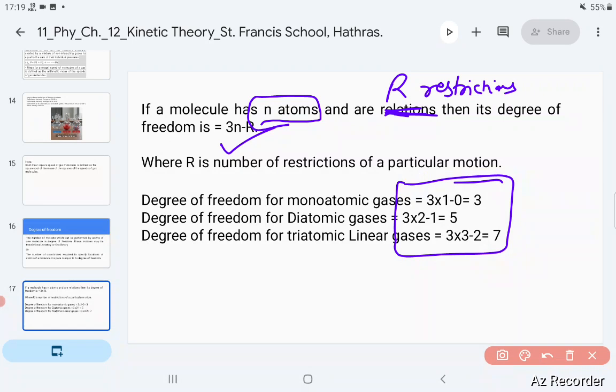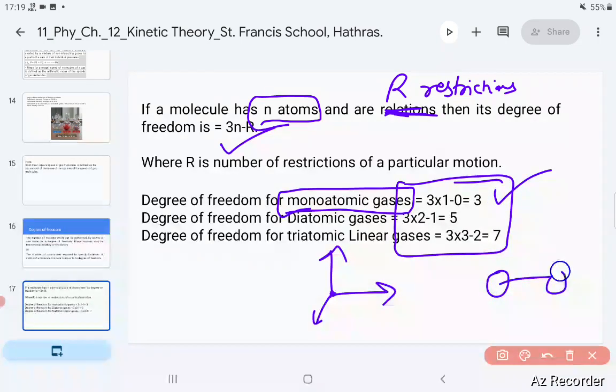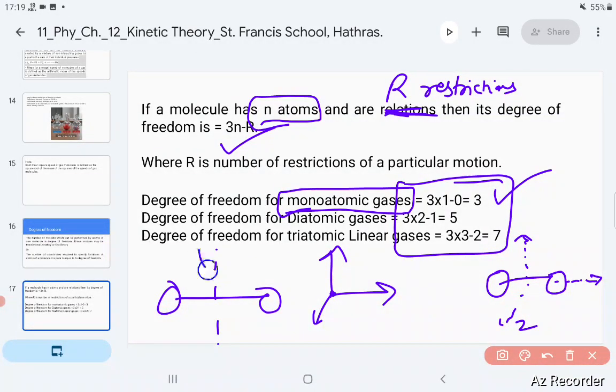understand that if you are having a monoatomic gas molecule, it can either move along x axis, y axis, or z axis. It's having 3 degrees of freedom. If you take any diatomic molecule, for example a dumbbell, which we see in the gymnastics, the dumbbell can go along x axis, along y axis, along z axis. Also this dumbbell can rotate about this axis. Okay, it can be rotated like this. It can also be rotated in some another way. So there are some different ways.